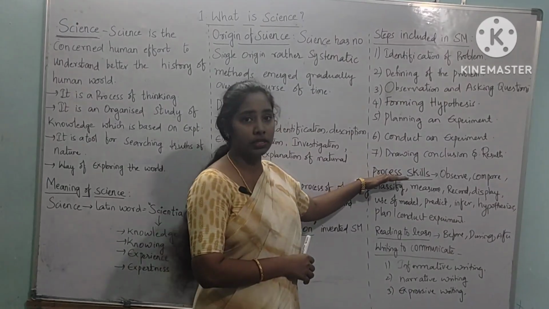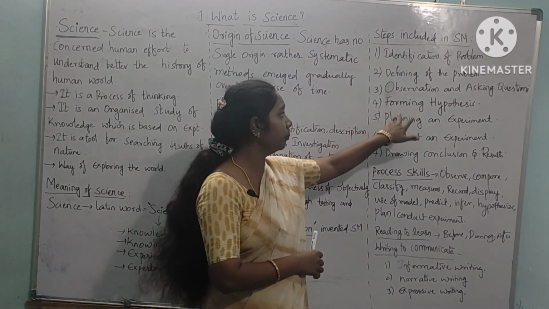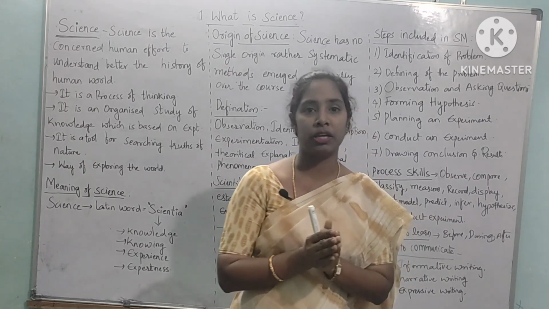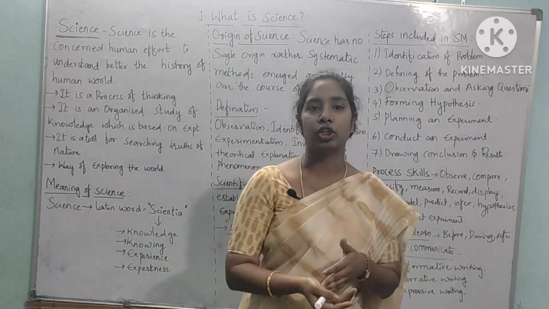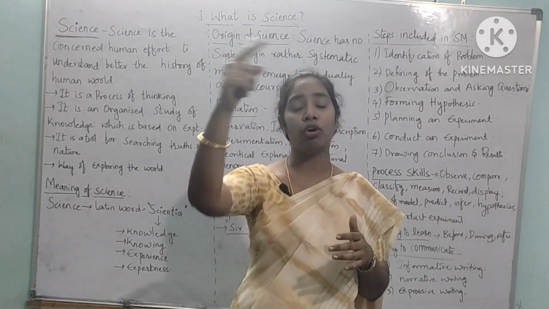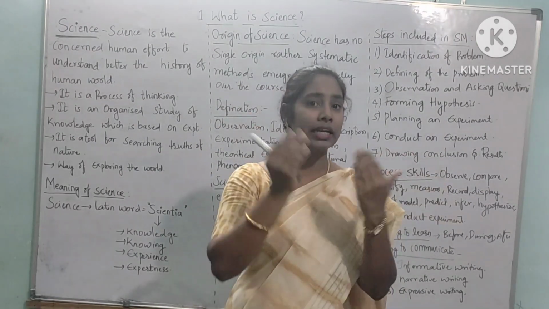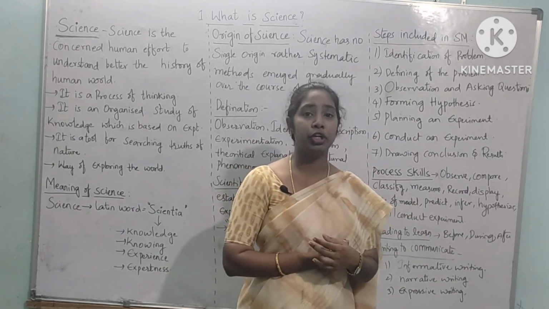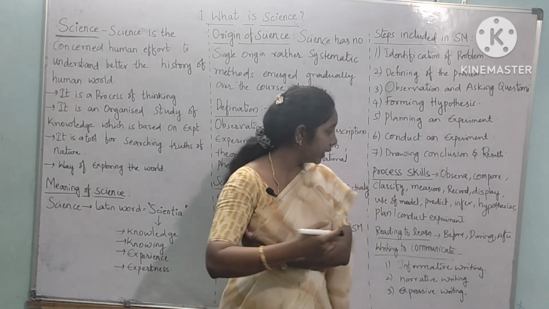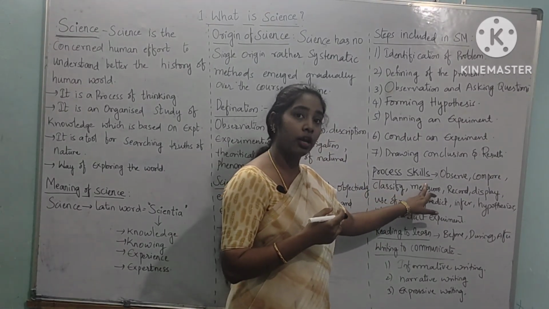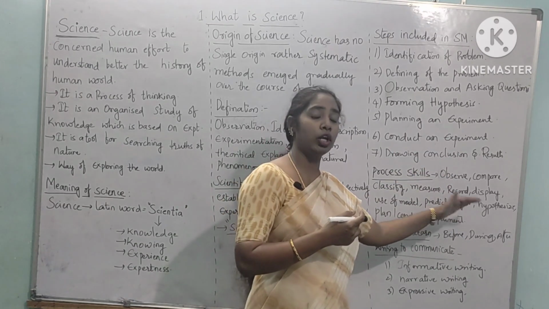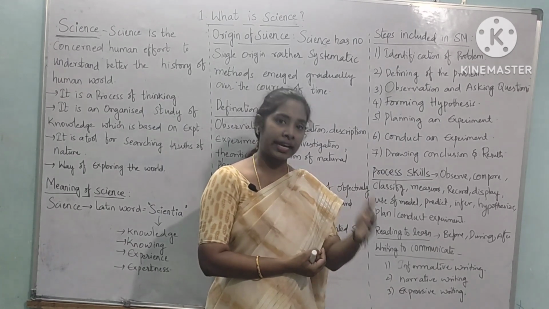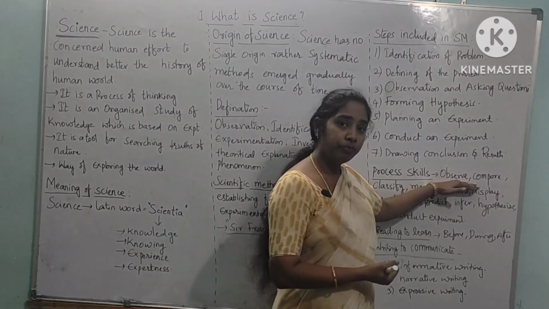So this process skill is included in planning an experiment. When planning an experiment, you will plan some experiment, but directly you won't plan anything. By seeing your situation and your problem, you will select one technique to perform an activity. While you are performing an activity, you will follow some procedure, right? That procedure is called process skill. So what are the points to be considered while we are doing an activity? Like observe, compare.